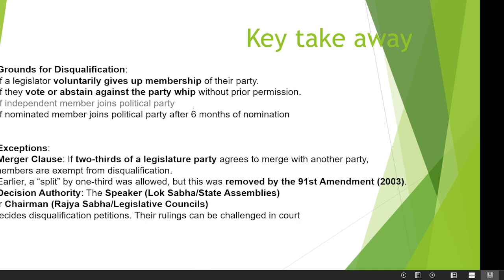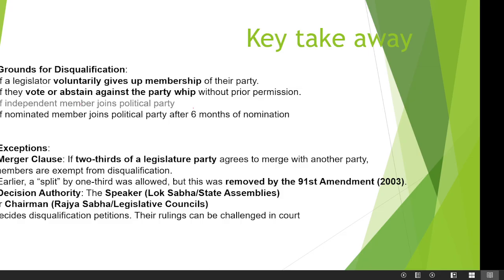Then what are the exceptions? A merger clause: if two-thirds of the legislature party agrees to merge with another party. Here we don't know whether it is the entire party or the party of that house, the elected members of that house. So from the exam point of view you only have to remember two-thirds of the party or two-thirds of the legislature party. Earlier a split by one-third was allowed, but this was removed by the 91st Amendment 2003, as we have already seen in the Constitution page.